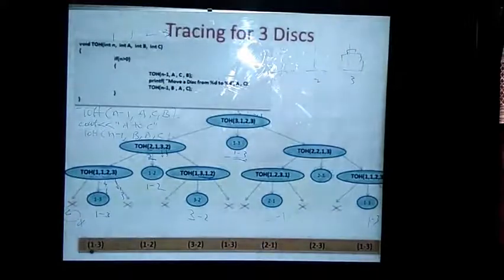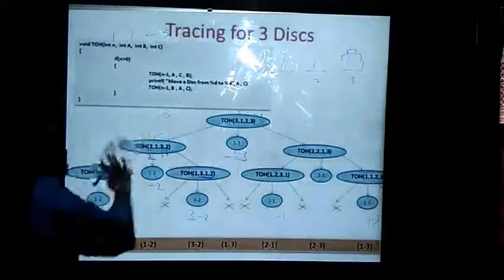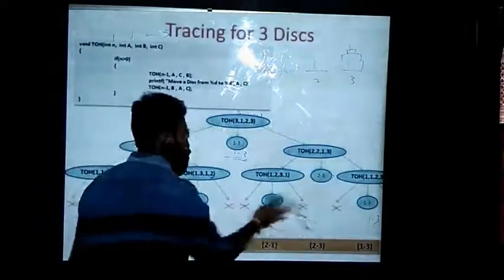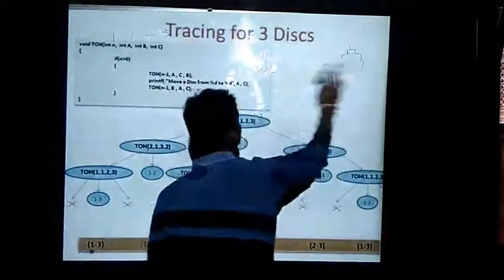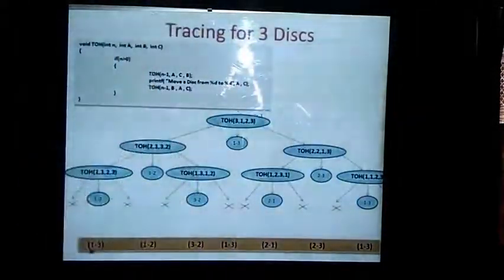See, here I have taken only 3 disks. Even you can apply this logic for 8 disks, 20 disks, 24 disks, 60 disks, 64 disks. However many you want to take, you can take. If you are following this logic, then you can easily move the disks from tower 1 to tower 3 by following the same sequence. Okay, these are the examples.